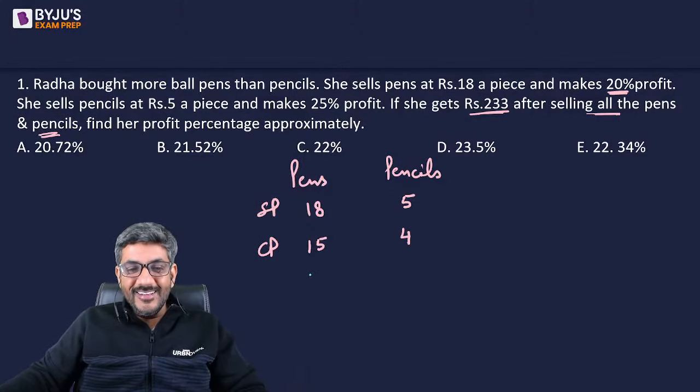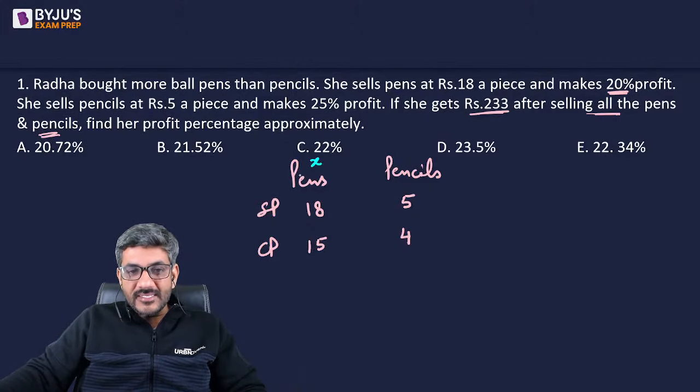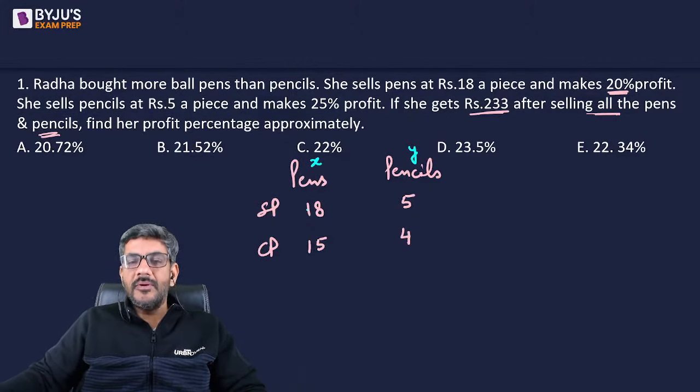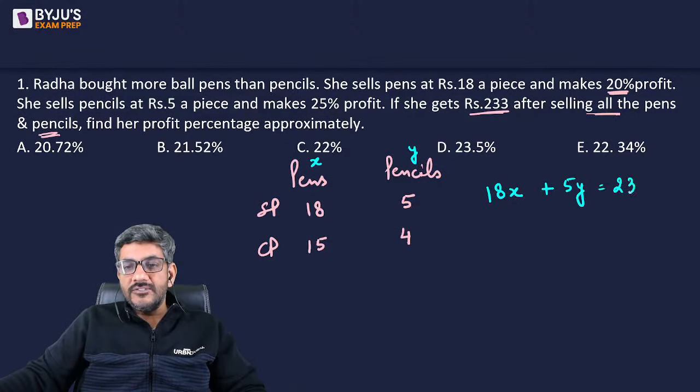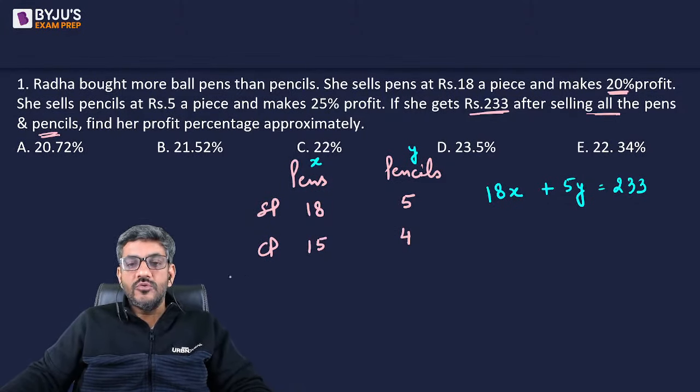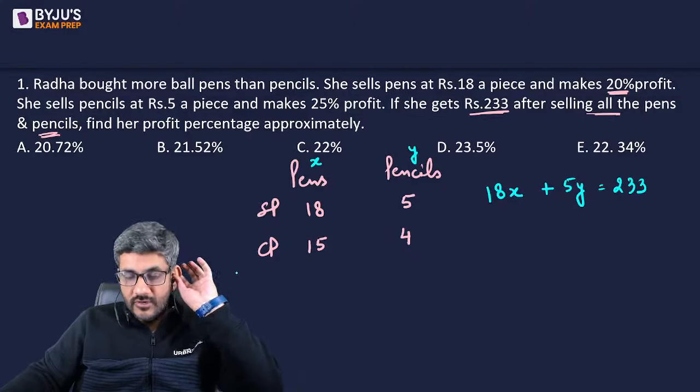She sold. So it became a tongue twister for me. Let us say she sold X number of pens and Y number of pencils. So 18 rupees pen and there are X pens, so the selling price is 18X. 5 rupee pencils and there are Y pencils, so it is 5Y, and total she has is 233. So 18X plus 5Y is equal to 233. That is the total cost for her.